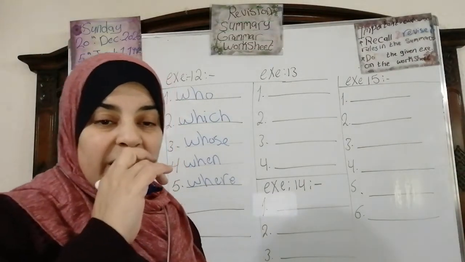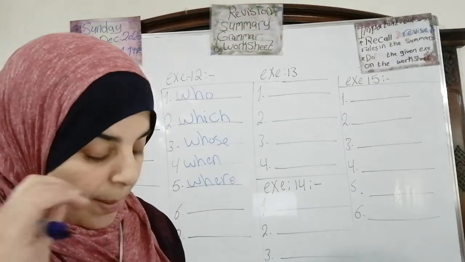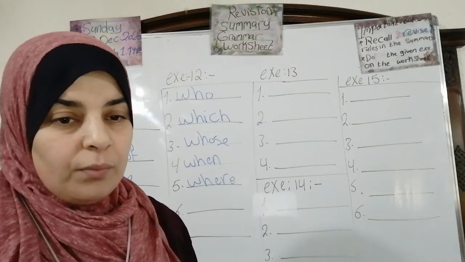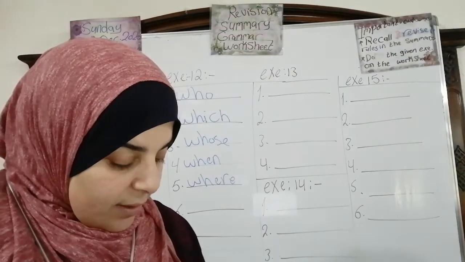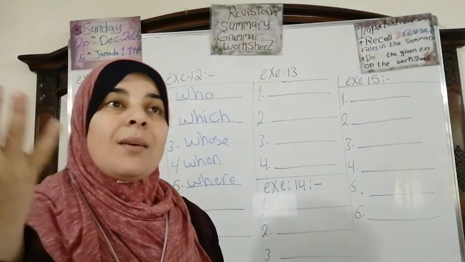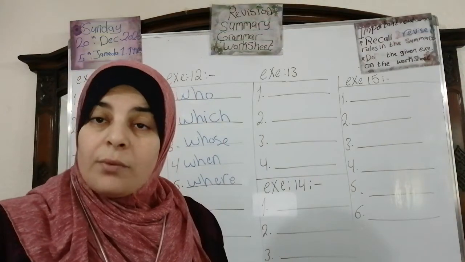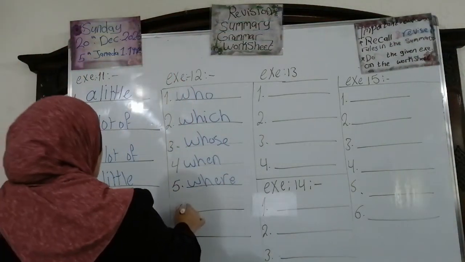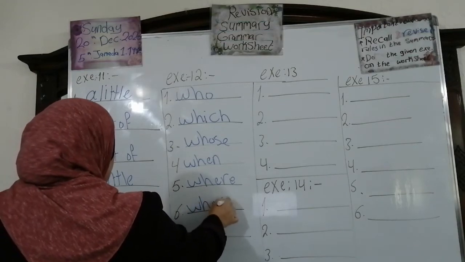Number 6, the town where I used to live is not very big. What do you think? It's a place, town. Yes, of course. Yes, where? Yes, good job. Where? Okay. Number 7.